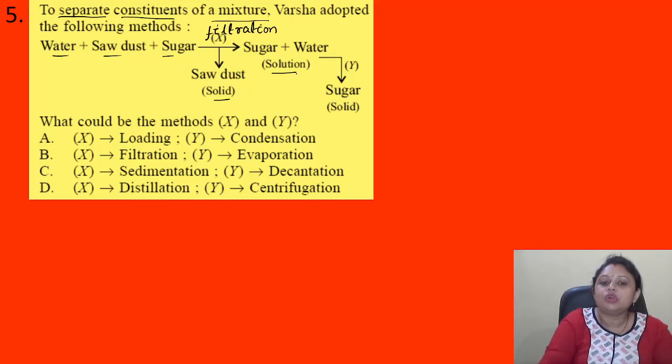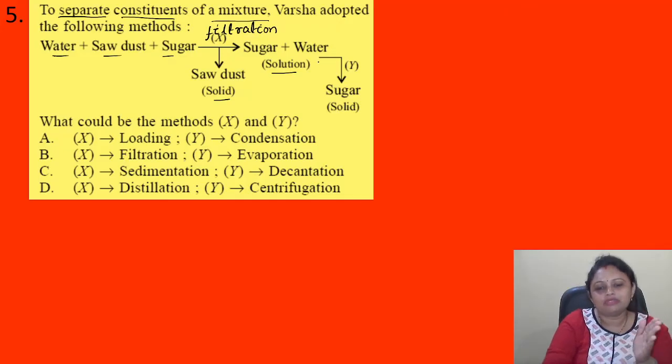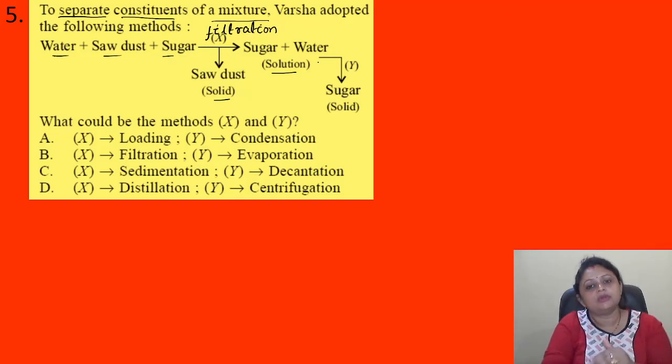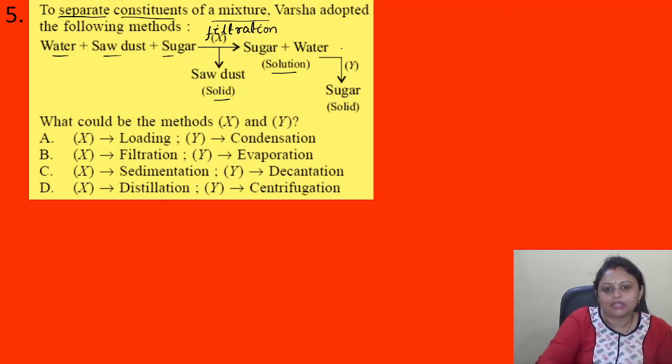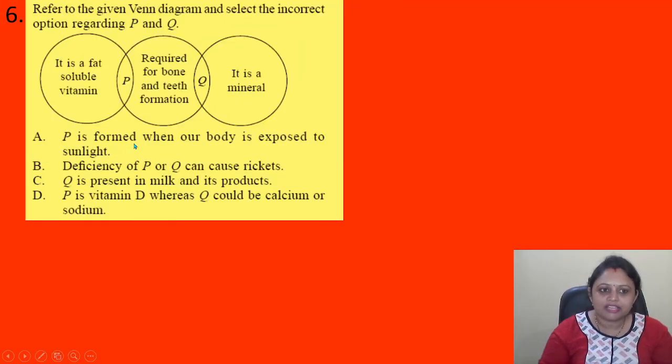Okay. Then the sugar water solution is there, and how will we get sugar? Sugar is completely dissolved in water. So if some substance is soluble in water, then we follow the method that is evaporation. Okay. So here X is filtration and Y is evaporation, and it is present in option B. Right? Coming to the next question.